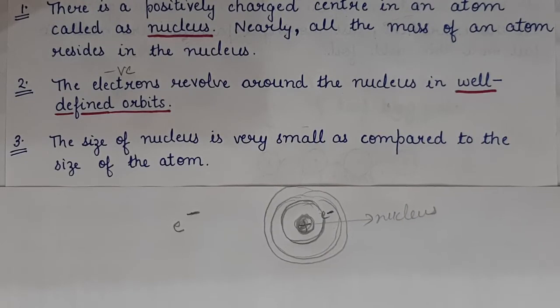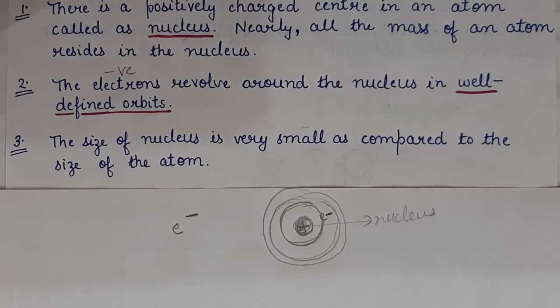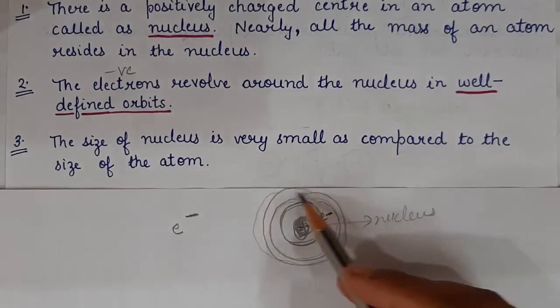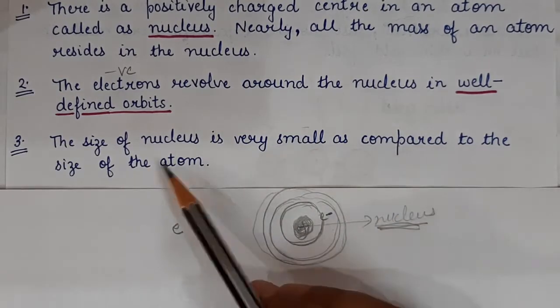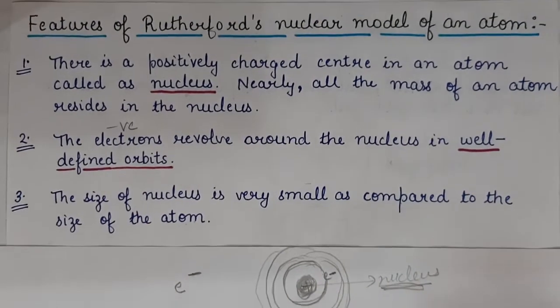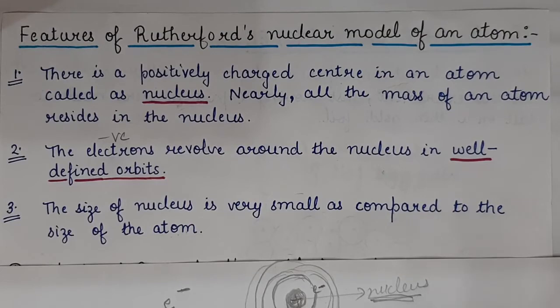Third is that the size of the nucleus is very, very small as compared to the size of the atom. Yes, you can see this is the nucleus and this is the atom. So the size of the nucleus is very small as compared to the size of the atom. Clear? So these are the features of Rutherford's nuclear model of an atom. First I discussed observations. Next I discussed conclusions. After that I discussed the features.